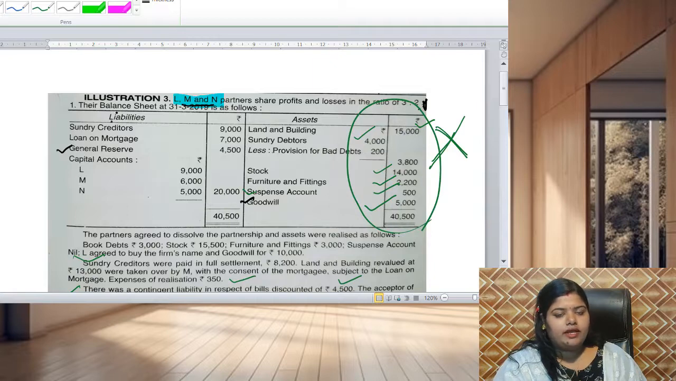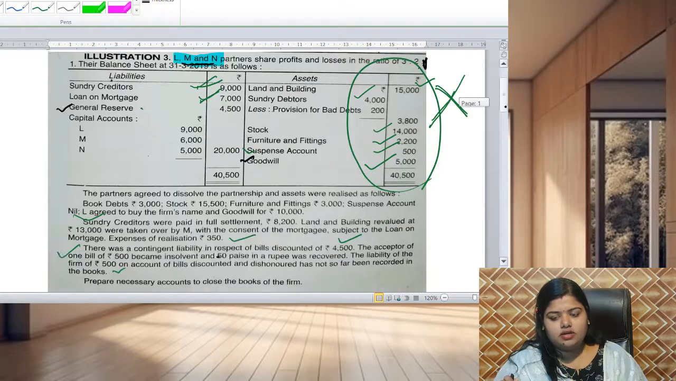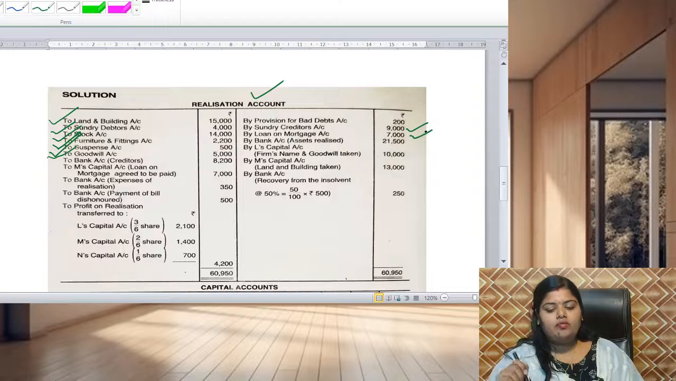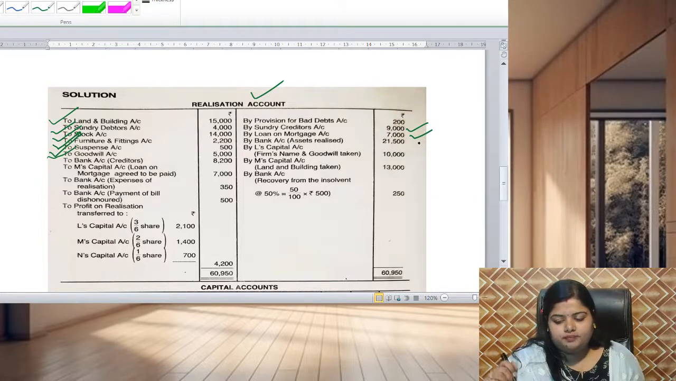Now when we come to liabilities, the creditor is 9,000, loan and mortgage is 7,000. These two will be considered, because general reserve belongs to the partners, so it will not be part of the realization account, and the capital account will be shown in the capital account. Creditor and mortgage are both outsiders' liabilities, so they should be transferred to the credit side of the realization account.